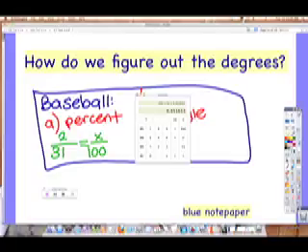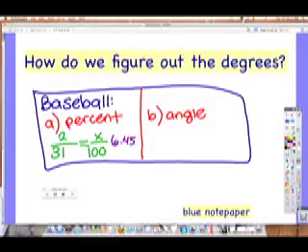Okay, that's it, guys. Your blue paper is your assignment for tonight. You need to do the A part and the B part for each sport. Good luck.